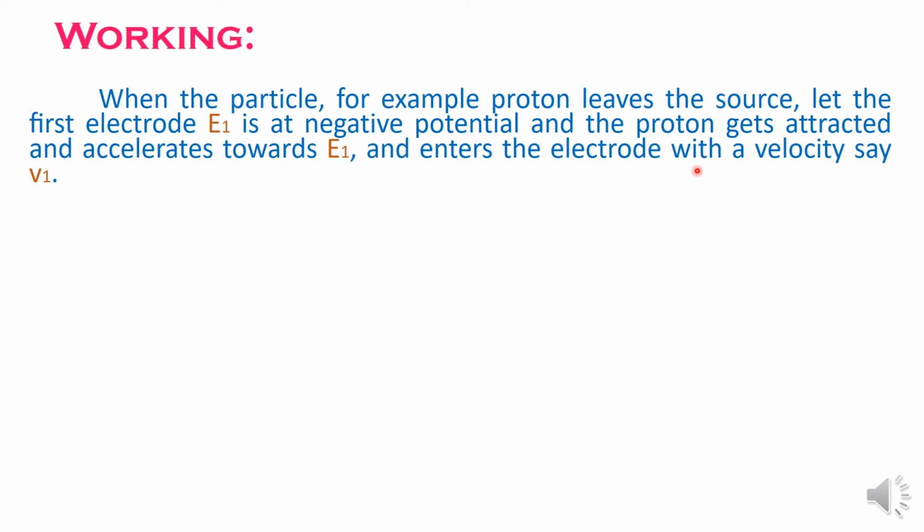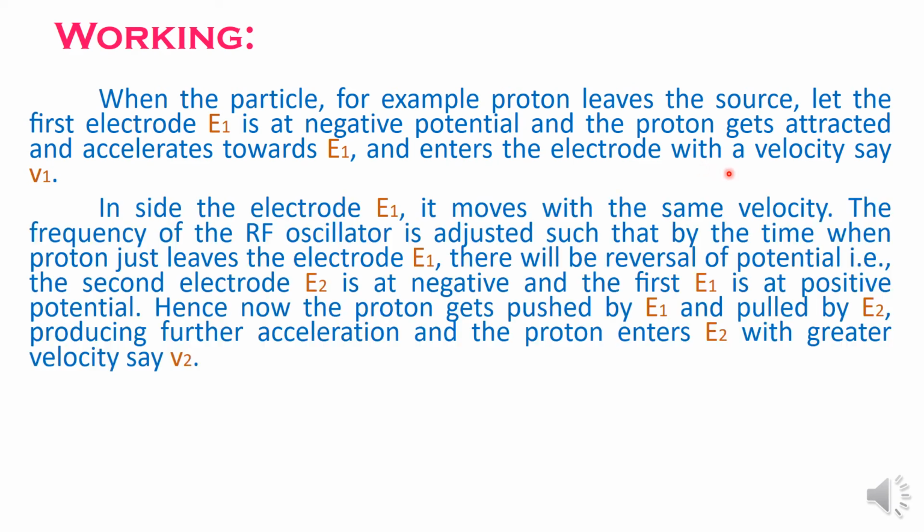Let us say that the particle enters the electrode with a velocity v1. And inside the electrode E1, since the electric field is 0, there is no further increase in the velocity of the particle. It moves with the same velocity v1 inside the electrode E1.